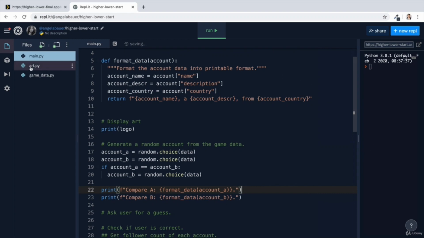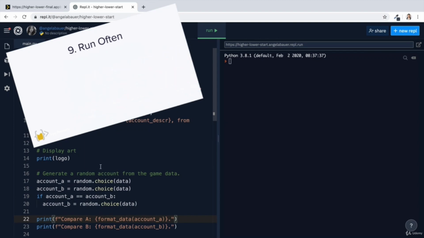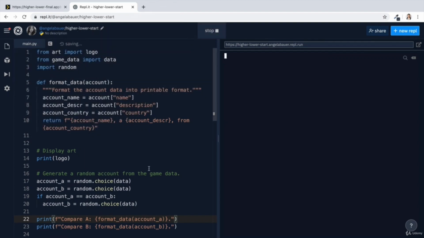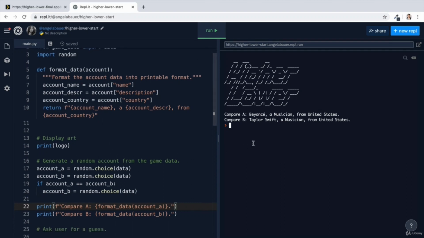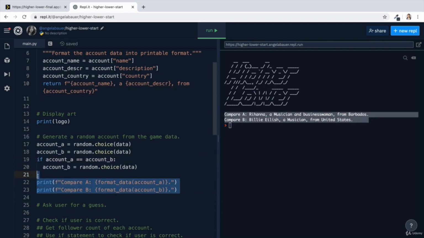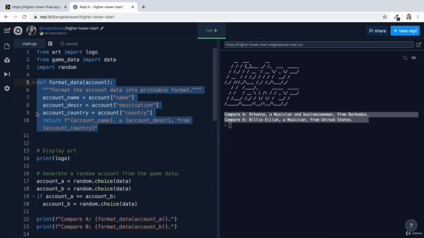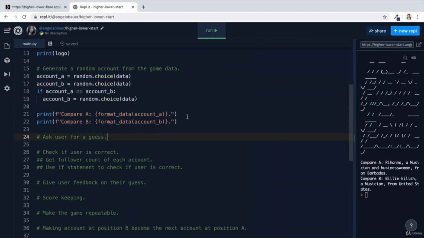So as I always say, it's a good idea to run your code frequently. Probably anytime you solve a problem, you should run it and see if it works the way you expect it to. So the first one, the logo gets printed. The second one, we've managed to get some random accounts, because every time I run it, the accounts should be different. And finally, we format the accounts into this format with their name, their description, and their country all written out from the print statement using this lovely format data function we've created. We've already done really well, so let's keep going.